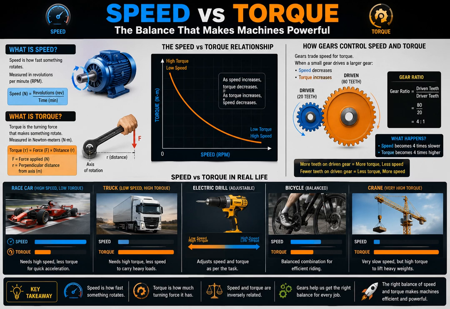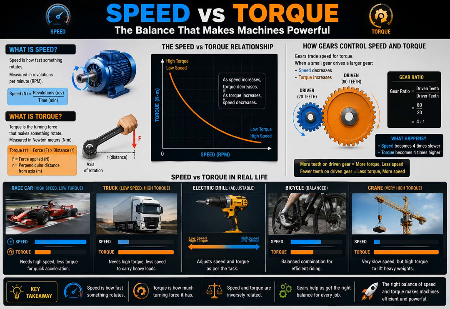Now the bicycle is the perfect balanced example for speed versus torque. When changing gears on a cycle, you are actually changing the balance between speed and torque. When you are on a low gear, easy pedaling, high torque, low speed. When you are on a high gear, harder pedaling, high speed, lower torque.